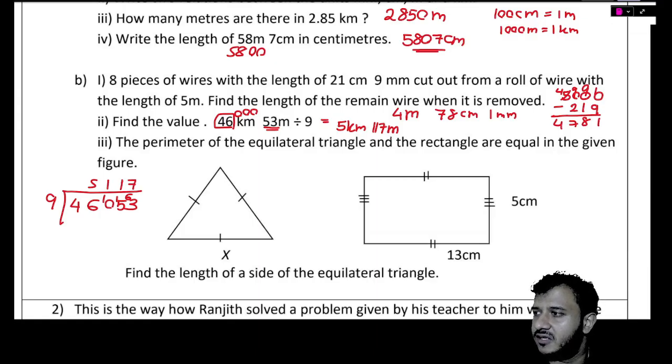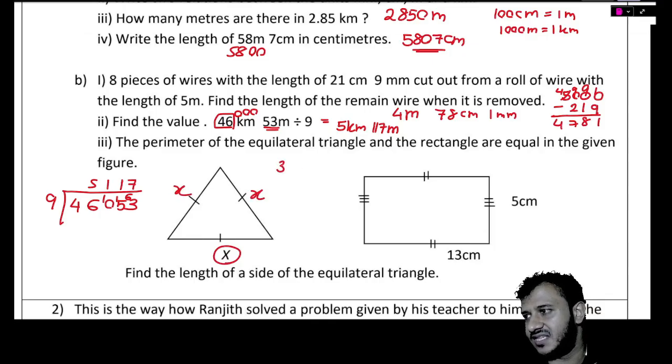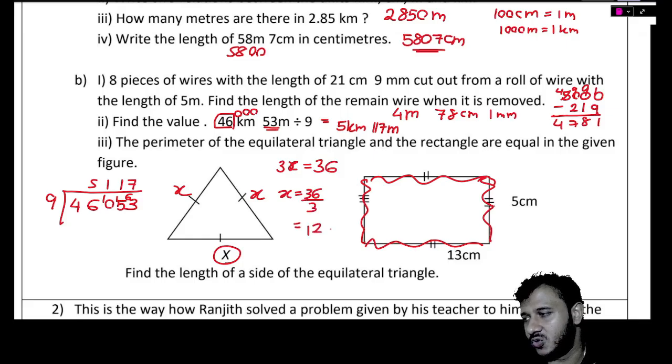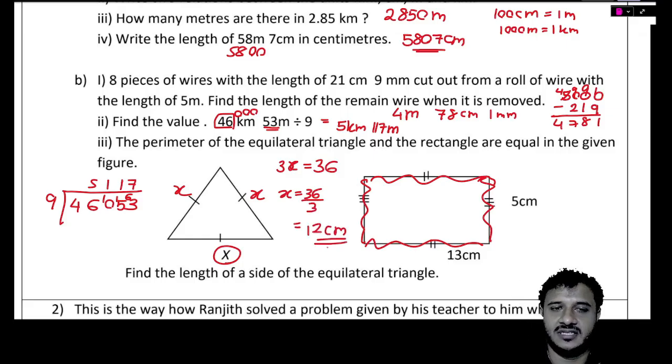The perimeter of the equilateral triangle and the rectangle are equal in the given figure. Find the length of a side. That means they are asking what is the x value. This is x, this is x, this is x. That means 3x is equal to what? 5 plus 5, that's 10. 13 plus 13 is 26. 26 with the 10 is 36. So 3 x's are 36. 1x will be 36 divided by 3, which is 12 centimeters. Each side is 12 centimeters. The length of the side of the equilateral triangle is 12 centimeters.